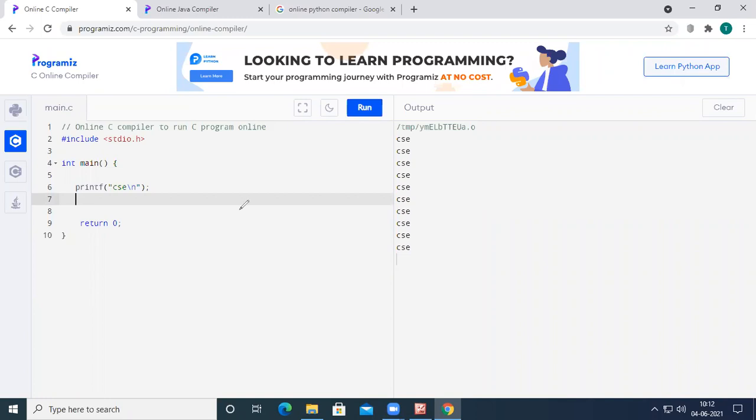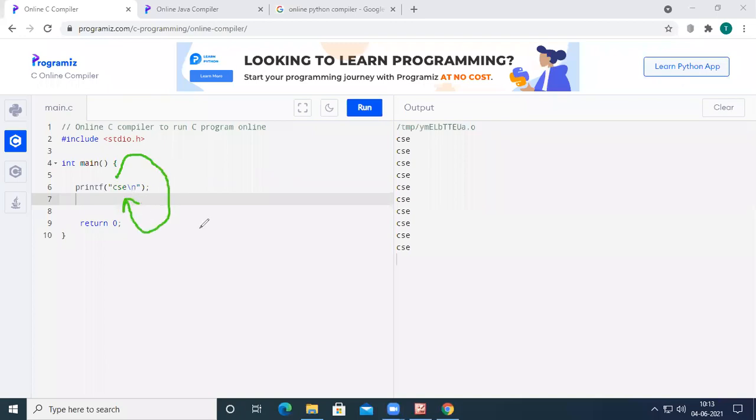And if you are able to execute the same printf statement for 1 lakh times or 1 crore times, the same CSC will be printed over the output screen for 1 lakh times or 1 crore times, right? So what we have to do here is, we have to execute the same statement.